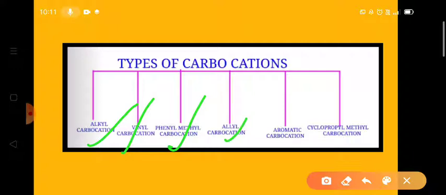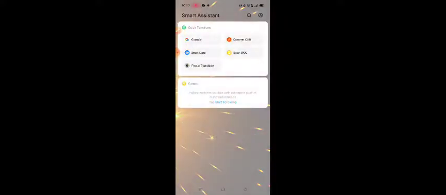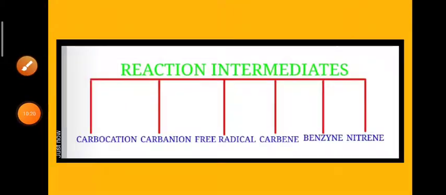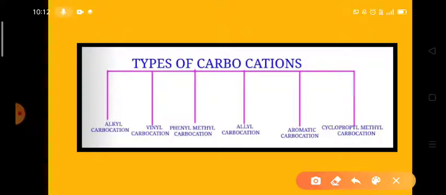Fourth one is the allyl carbocation, and fifth one is the aromatic carbocation, and sixth one is the cyclopropyl methyl carbocation.